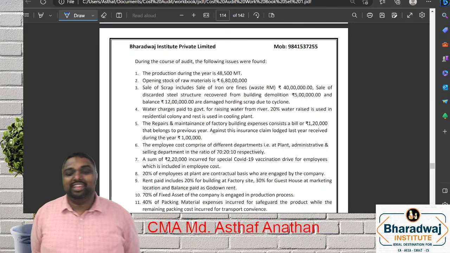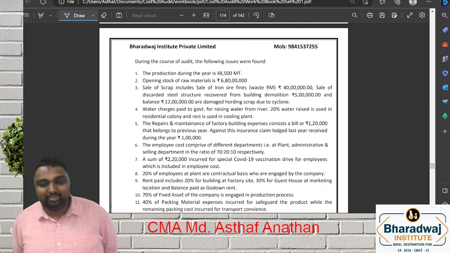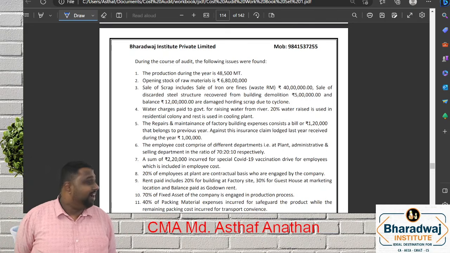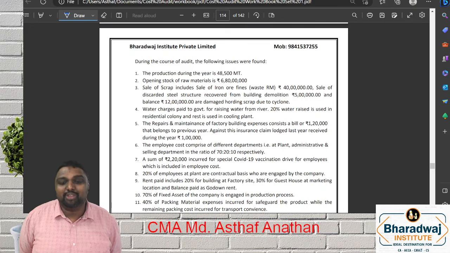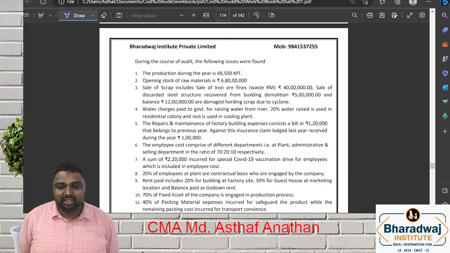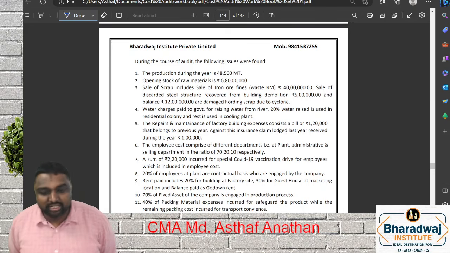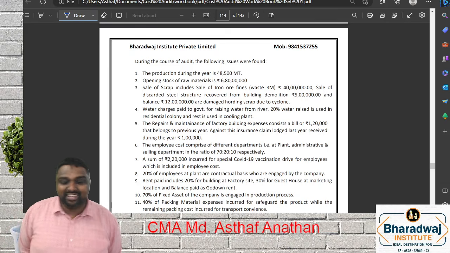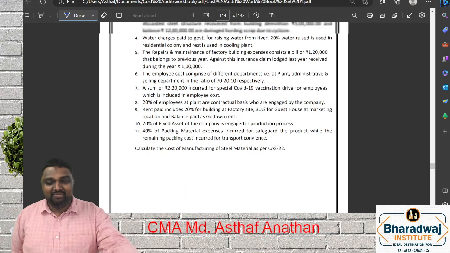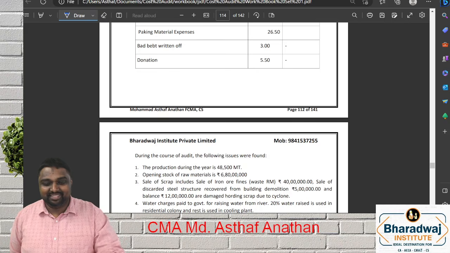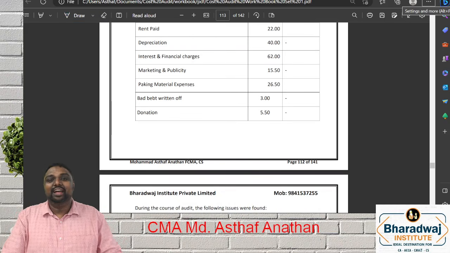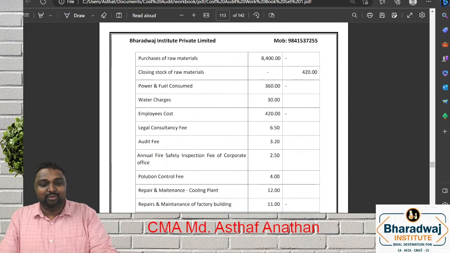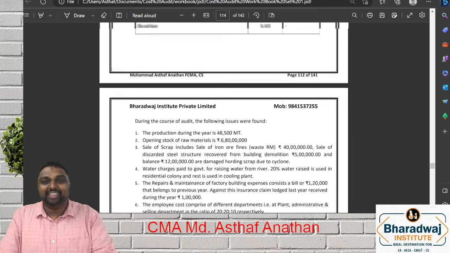Production during the year is 48,500 metric ton. Opening stock they have given. Sale of scrap, then water charges paid to government, some water used for the residential colony, repair and maintenance. A lot of adjustment is there. So what I suggest is, my dear friends, you can try to do it at home.